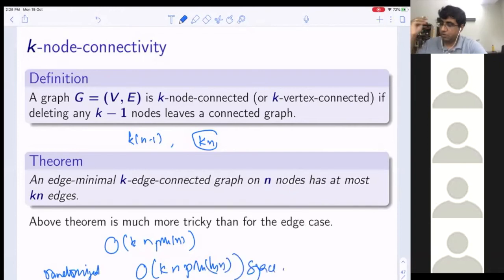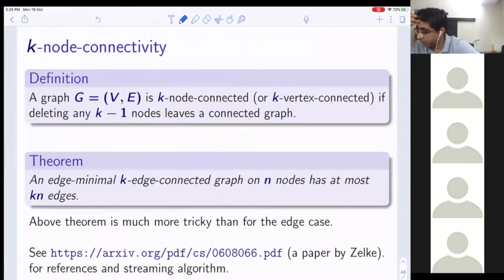So is this theorem for edge connected or node connected? Node connected. Oh, sorry, the second theorem. Any node-minimal k-node connected graph. This is my bad, I'll change it. It should be node everywhere.